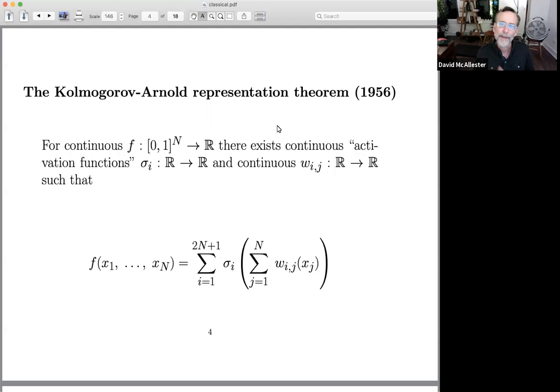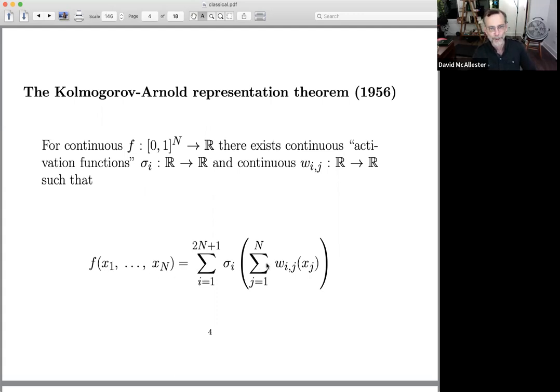So we have a representation theorem that's saying that for any such function that has an enormous amount of information, we can express that function with a polynomially sized 2-layer circuit of a certain kind. So what kind? For any such function, there exist activation functions from R to R and continuous functions, which I'm writing as Wij, from R to R. All of these functions are just reals to reals. They're not taking more than one input. All of these are reals to reals, such that if I build this circuit, I can exactly reproduce the function.